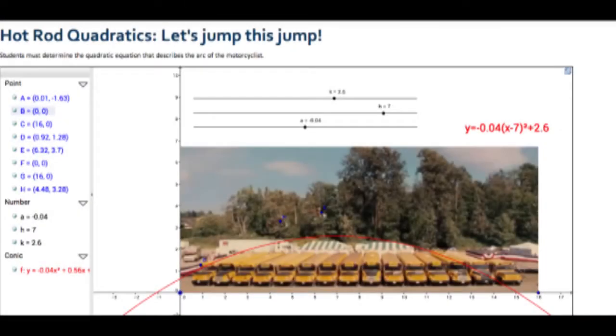And again, they used tools to help them model the equation and to model the jump and to use that to figure out whether or not he would clear it. And in this case, the tool they used was GeoGebra.